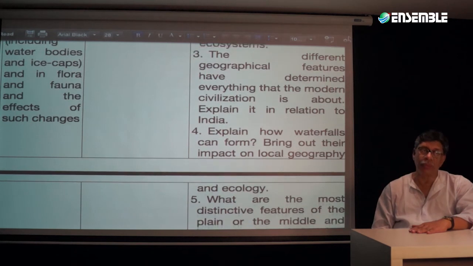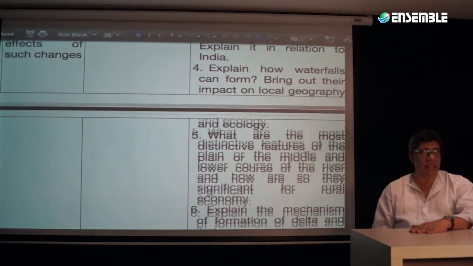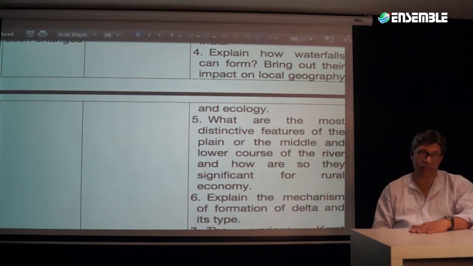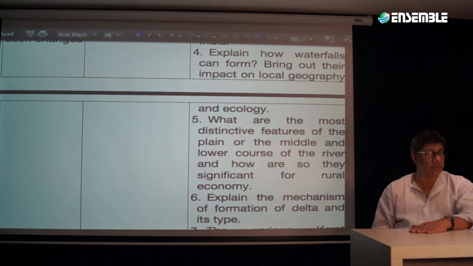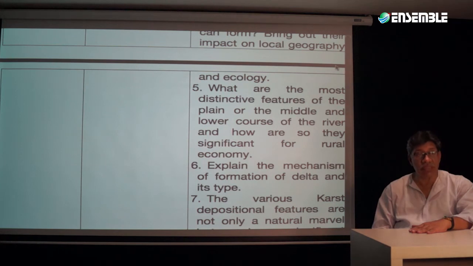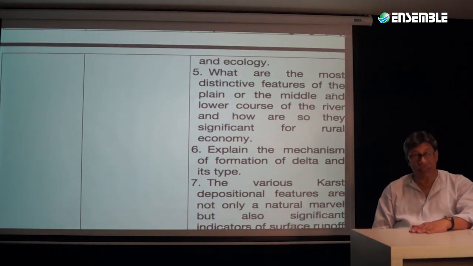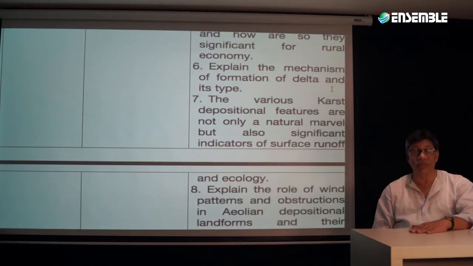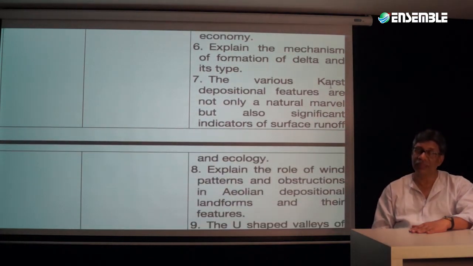And when you take it forward, you also take it like: explain how waterfalls form. Waterfall is a geographical feature. That is question number 4. Question number 5 is the most distinctive feature in the middle and the lower course of the river. Question number 6 is the mechanism of formation of delta, because delta is a geographical feature.